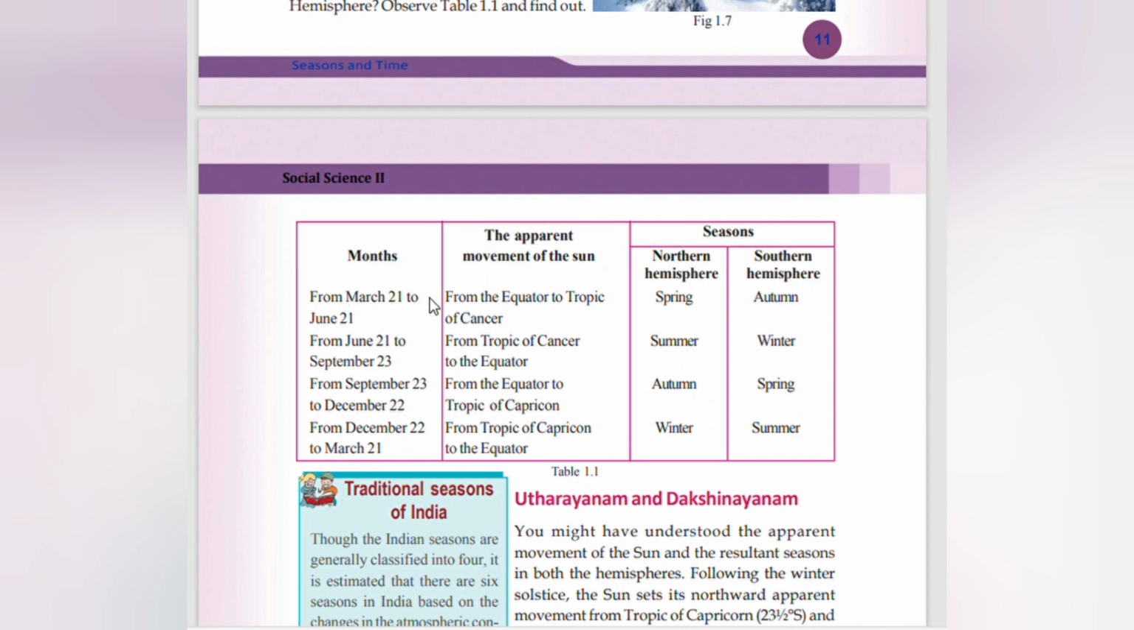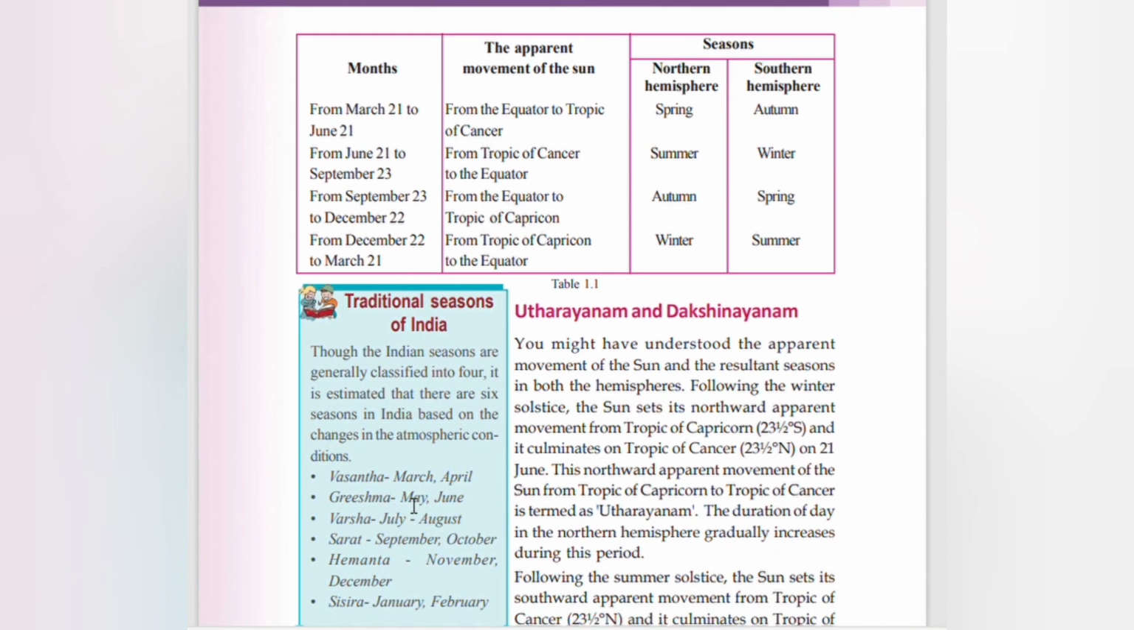March 21st to June 21st: apparent movement from the equator to Tropic of Cancer, northern hemisphere spring, southern hemisphere autumn. From 21st June to September 23, Tropic of Cancer to the equator, summer and winter. September 23 to December 22nd, from the equator to Tropic of Capricorn, autumn and spring. December 22 to March 21, Tropic of Capricorn to the equator, winter and summer.